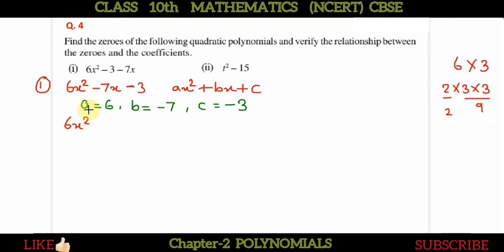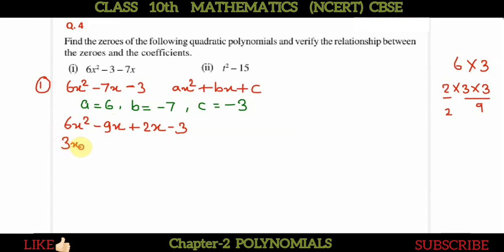So you must be knowing mid-term splitting. So 6x square minus 9x and plus 2x. We have split this minus 7x into minus 9x plus 2x based upon this, and then we will break it into linear terms.